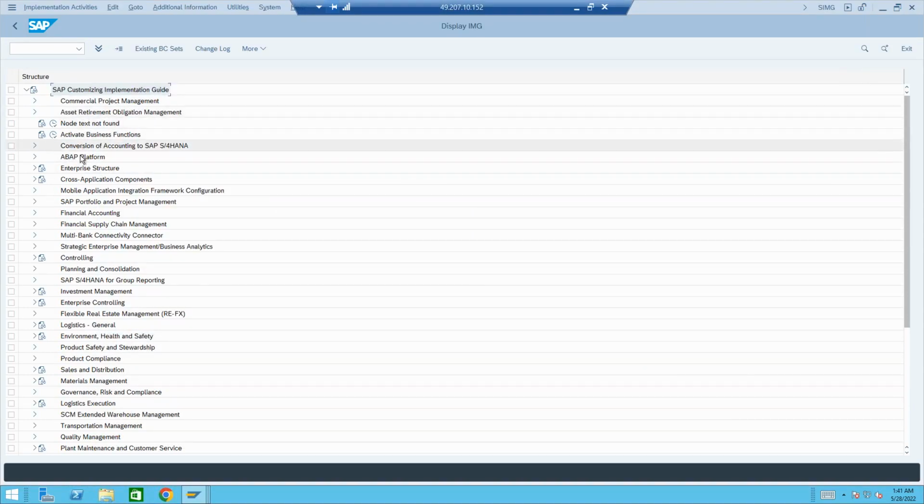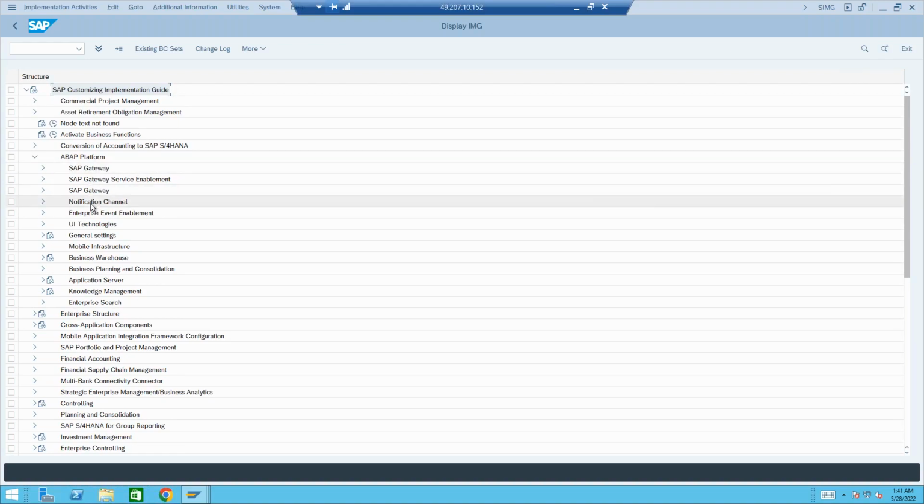SAP NetWeaver. Maybe this is the 2021 version, the latest application. Even in 1909, until the December batch, we used to see this. Sir, I guess it's in the ABAP platform. It's somewhere here. No, right?